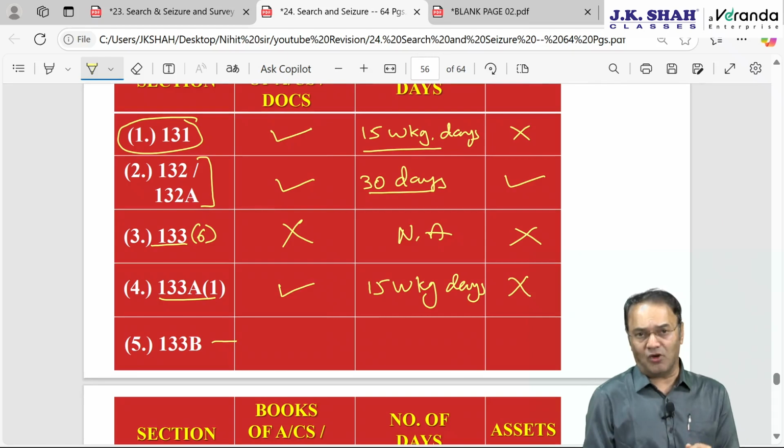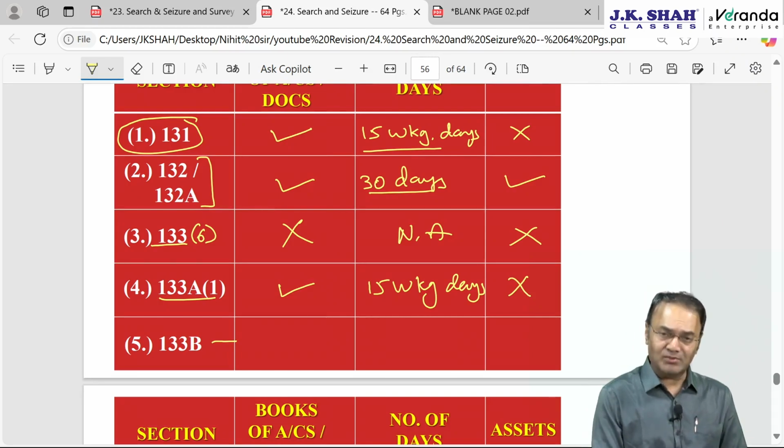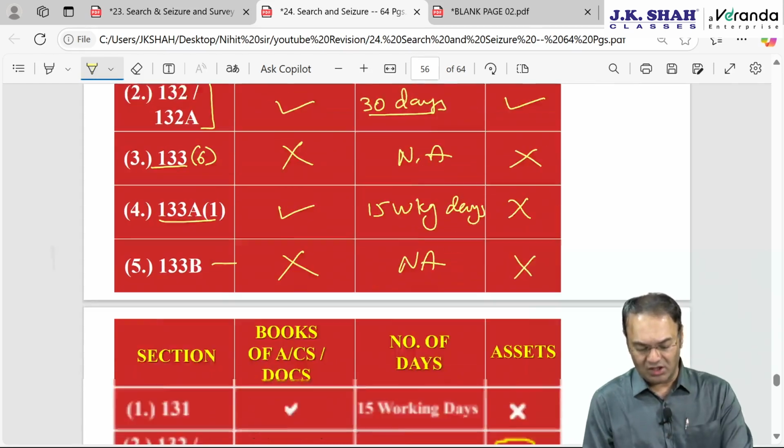133B questionnaire in form 45D, maximum 1000 rupee penalty, 14 questions. Here no powers are available, therefore time limit is out of question.